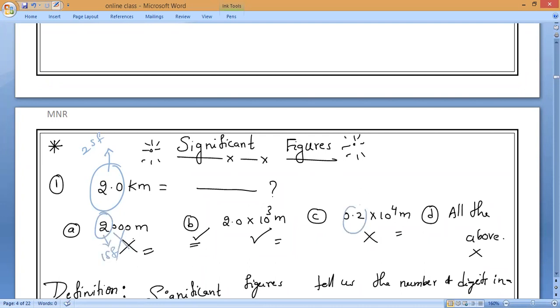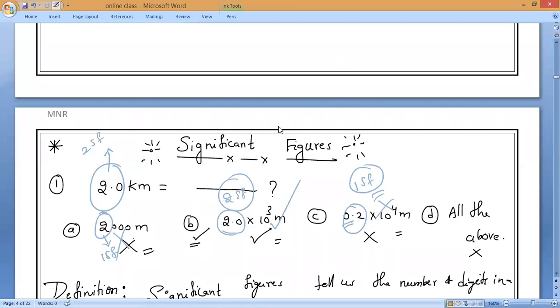Next, in this one, how many significant figures? 1 only, because the zero is before. This is a leading zero, and leading zeros are invalid. So here also 1 significant figure, so this is also wrong. Then here, count it: 2 significant figures. That is why option B is correct.